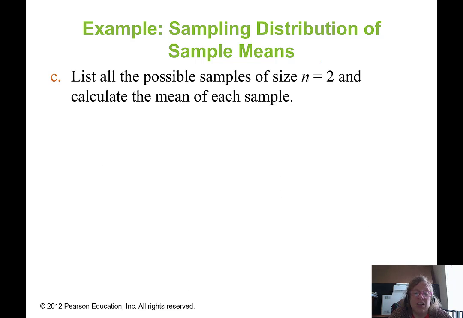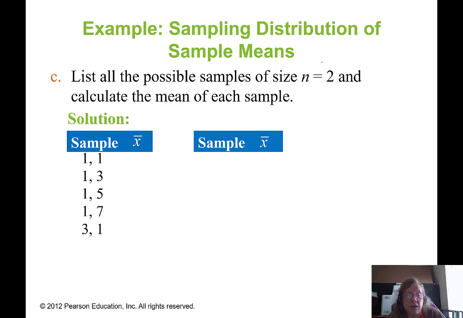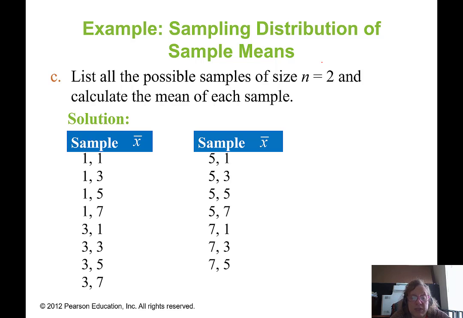So now let's look at all the possible samples of size n equals 2, and then calculate the mean for each of those samples. This is going to be fun. Not really, but we're going to do it anyway. So here are all our possible samples. I told you there were 16 altogether. Here they are listed. So clearly x bar for this one, 1 plus 1 is 2 divided by 2. That one's going to be 1.